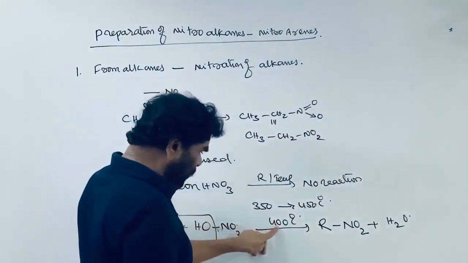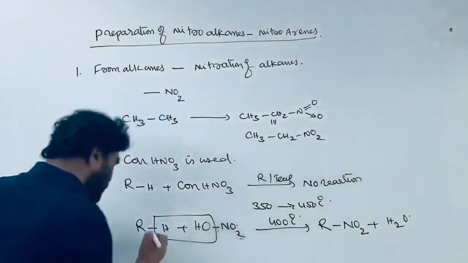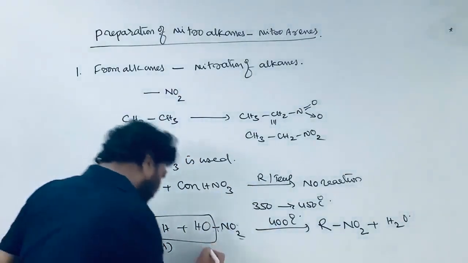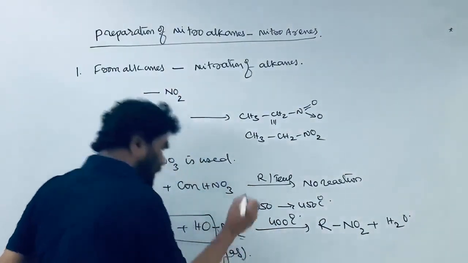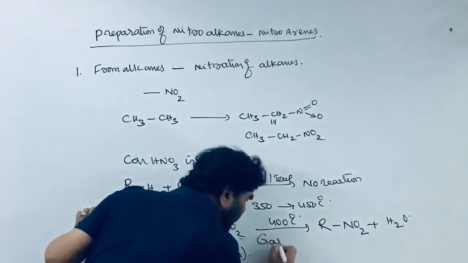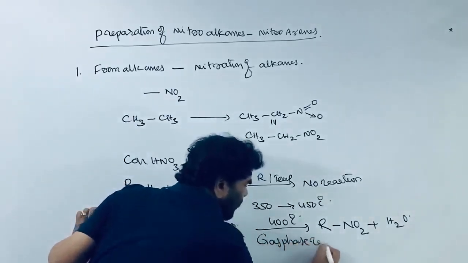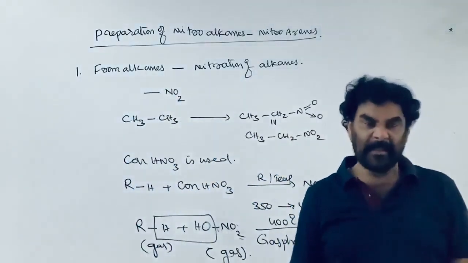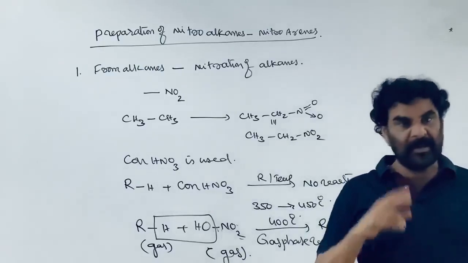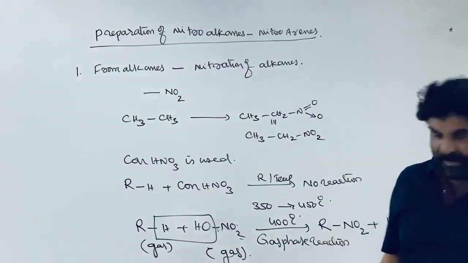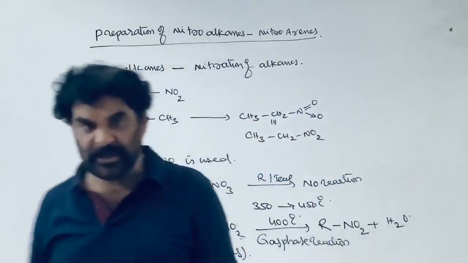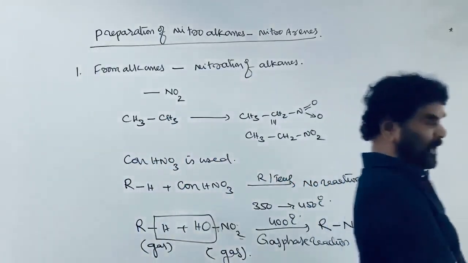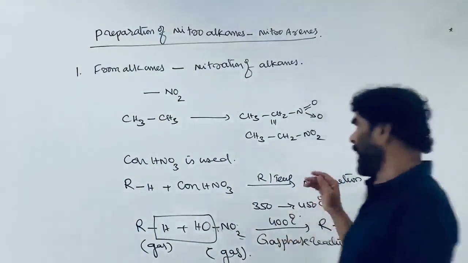At 400 degrees Celsius, the alkane exists in the gaseous state under reaction conditions. Nitric acid also exists in the gaseous state. Therefore, it is a gas phase reaction, the reaction in which the reactants and reagent exist in gaseous state at reaction conditions. It's a free radical reaction.